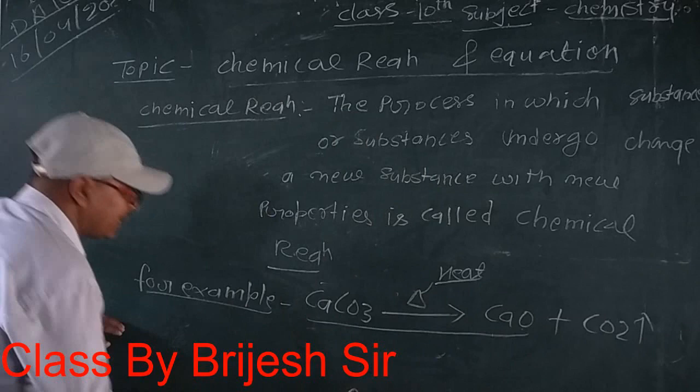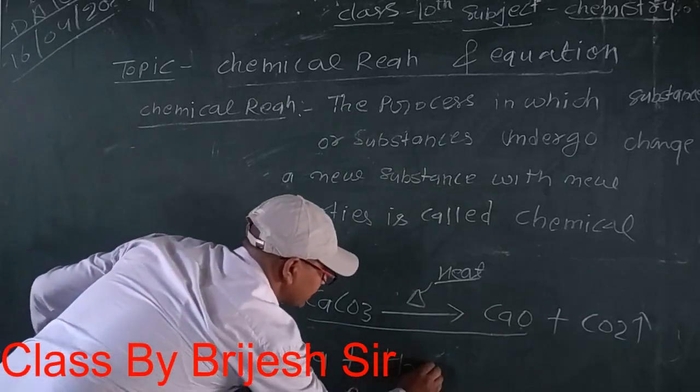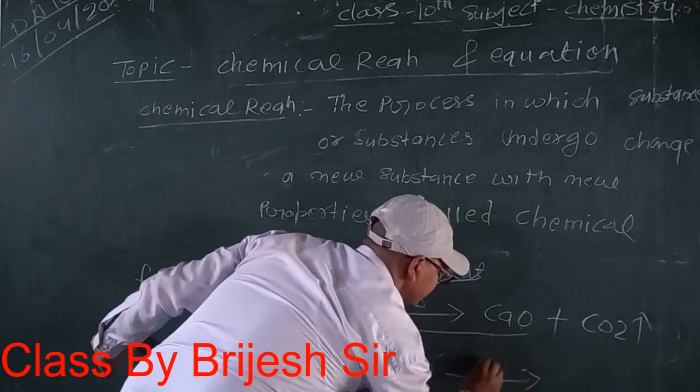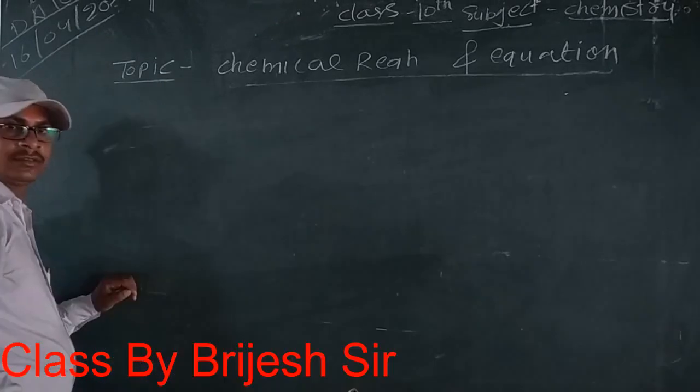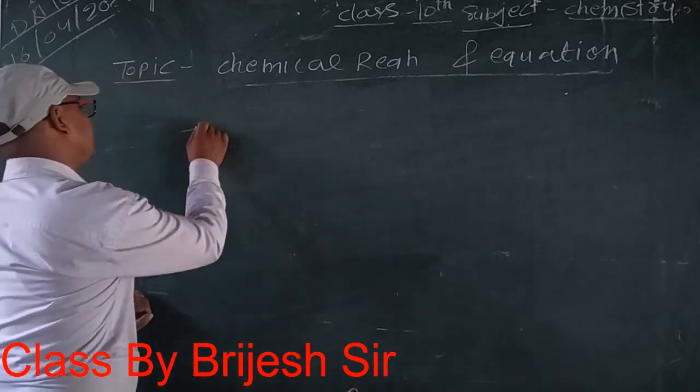Another example is sodium reacting with water to form a new substance.